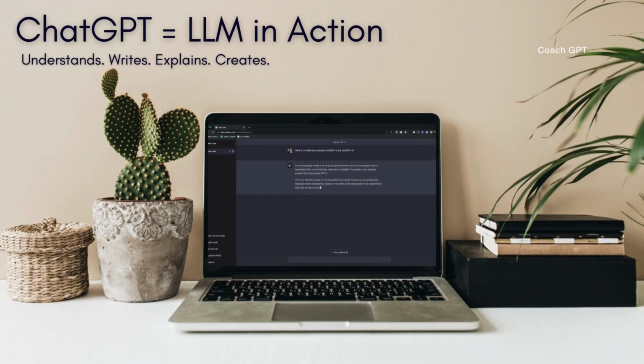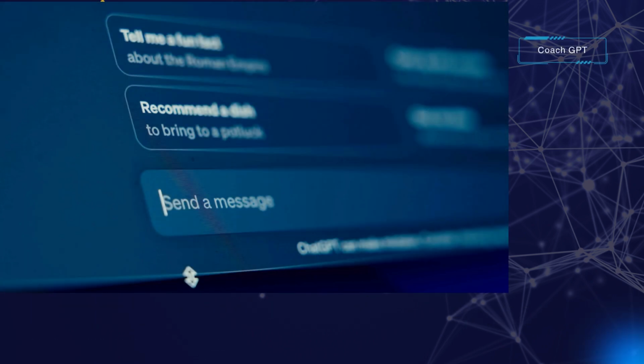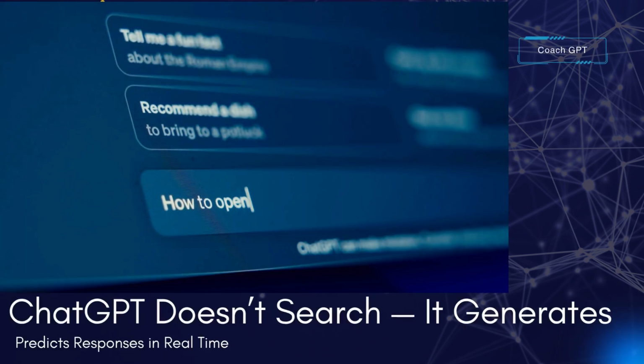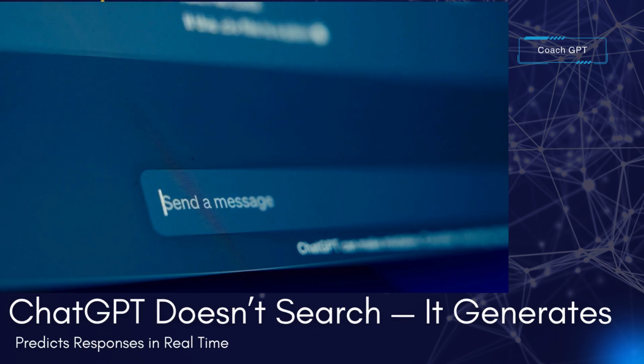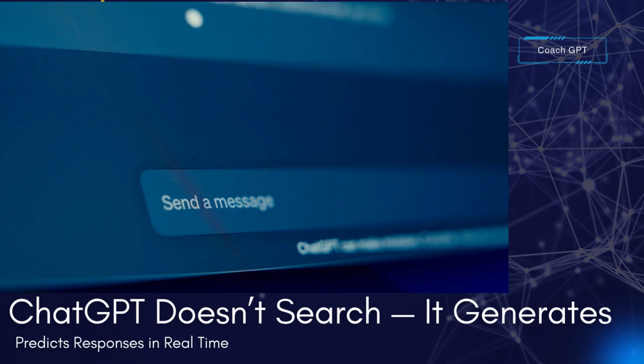When you chat with ChatGPT, it's not searching the internet, it's using everything it learned during training to predict what comes next in the conversation. Each response is generated in real time, word by word, based on patterns it recognizes in language. That's what makes it feel so natural, like talking to someone who has read almost everything.